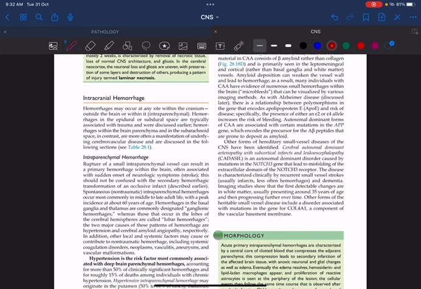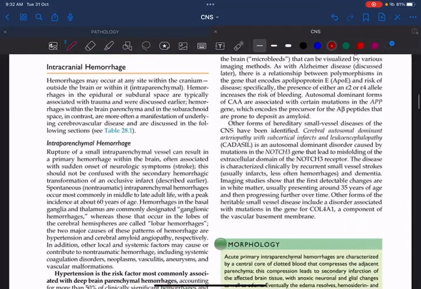Once that is done, now let us discuss a very, very important topic called intraparenchymal hemorrhage. What do you mean by intraparenchymal? That is, the hemorrhage occurs within the brain parenchyma. So what are the causes of intraparenchymal hemorrhage? Every condition, we will discuss under the following headings.